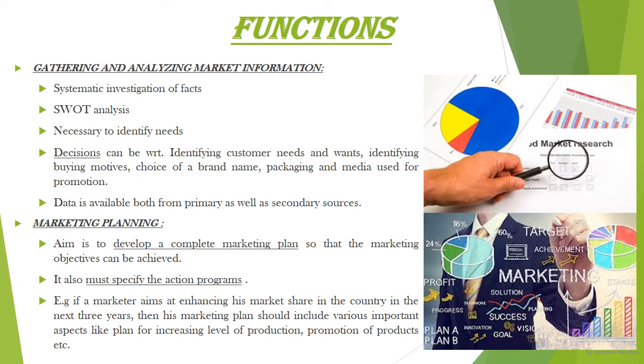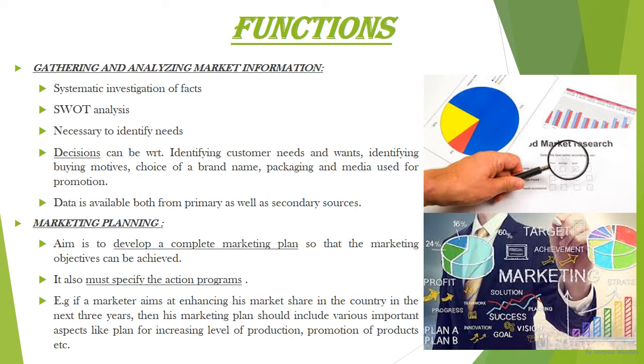Then next we have marketing planning. Now here the aim is to develop a complete marketing plan so that the marketing objectives can be achieved. It also must specify the action program. For example, if a marketer aims at enhancing his market share, let us say that currently the market share of that particular organization is 10%.